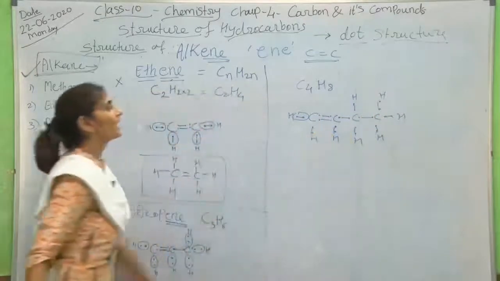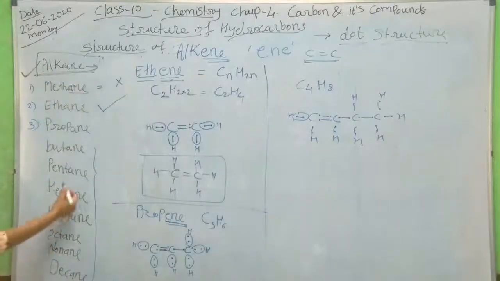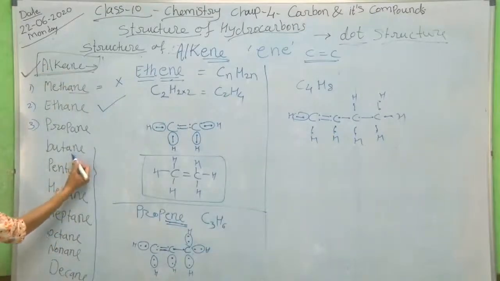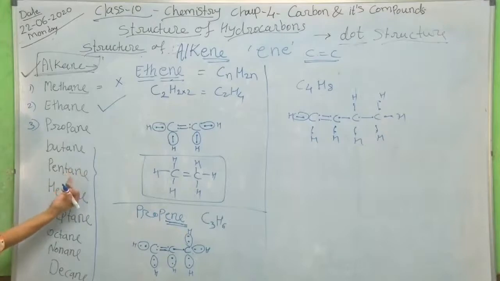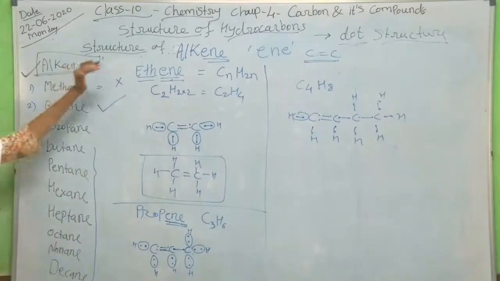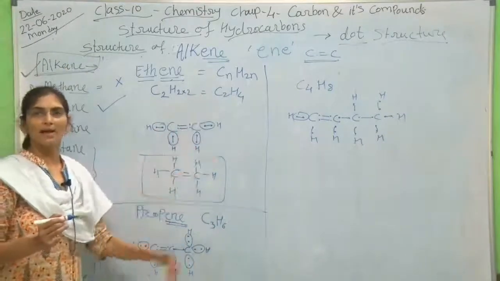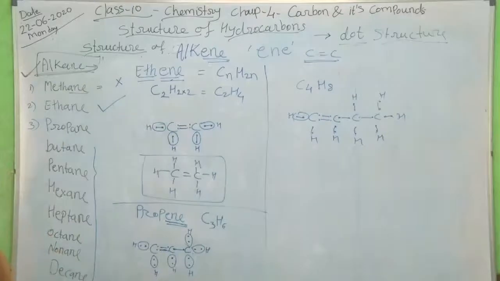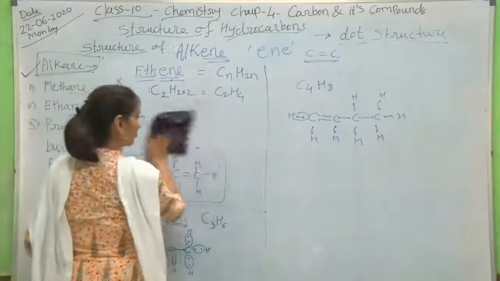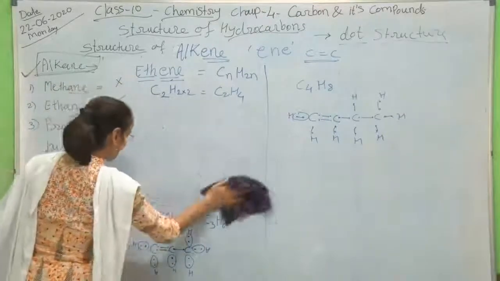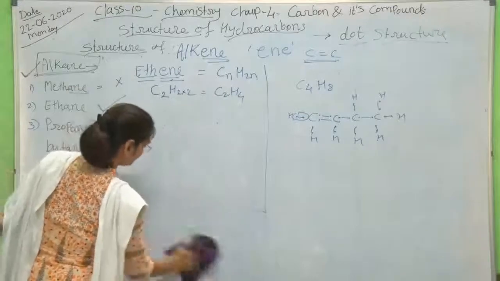Yes, like that you can draw all that structure from butane. Butene, you have to write down the further structures: pentene, hexene, heptene, octene, nonene and decene. The remaining structures you have to draw here, and in a similar manner the alkyne structures will be there also. What is the chemical formula for alkyne? That also we will see here.